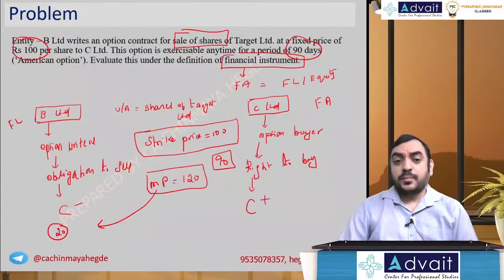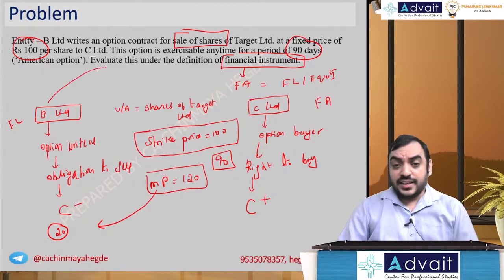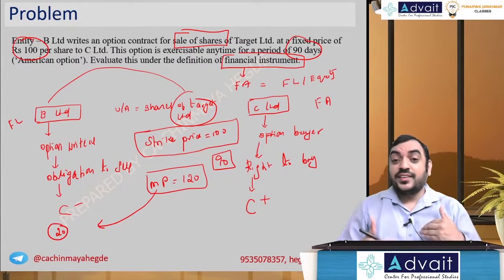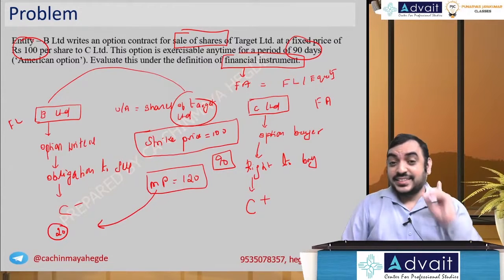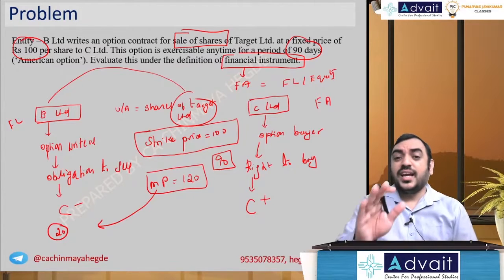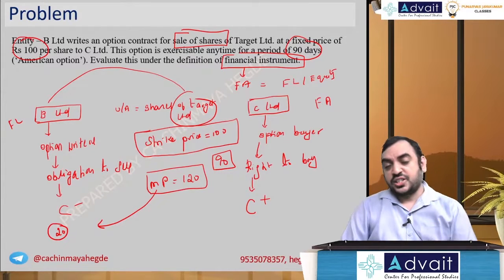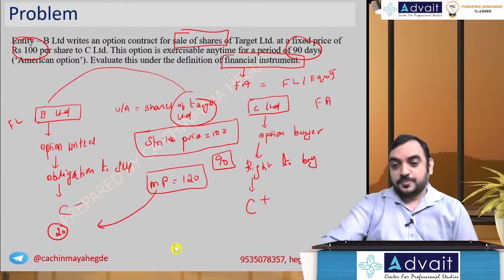And just keep the point in mind, they are not selling their own shares. B Limited is selling the shares of Target Limited, somebody else's shares. If it is your own shares, then it comes under puttable instruments. There is a separate discussion on that. Please go through that. I'm just reminding you that if it is your own shares, then it comes under a different discussion. Okay. Let me go further.